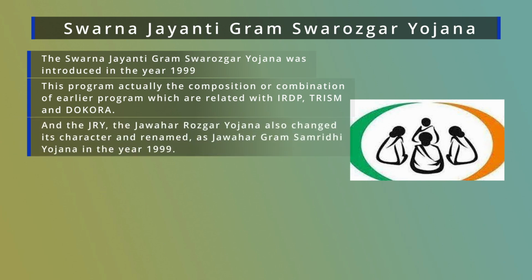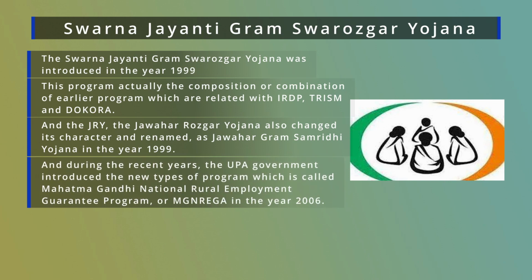And the JRY, the Jawahar Rozgar Yojana, also changed its character and was renamed Jawahar Gram Samriddhi Yojana in the year 1999. And during recent years, the UPA government introduced a new type of program, called the Mahatma Gandhi National Rural Employment Guarantee Program, or MGNREGA, in the year 2006.